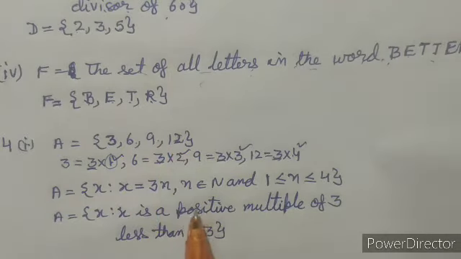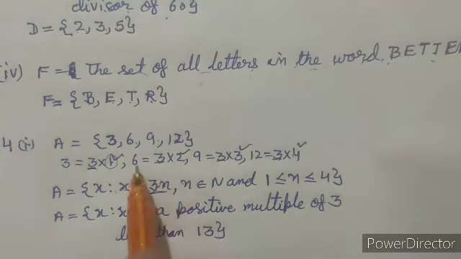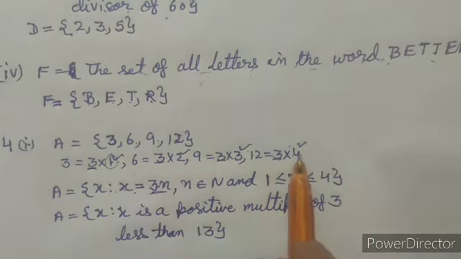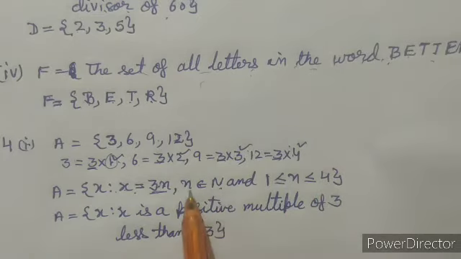So we can write that the multiples of 3 less than 13, or you can write it as x such that x equal to 3n. This also means multiple of 3 into n, where n is 1, 2, 3, 4, and 1, 2, 3, 4 are natural numbers, so we have taken n as natural number.